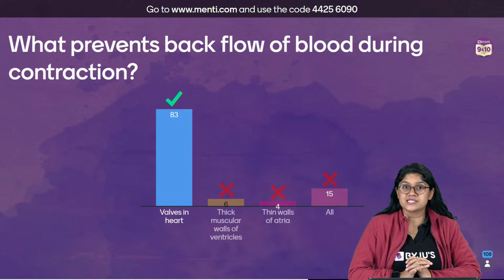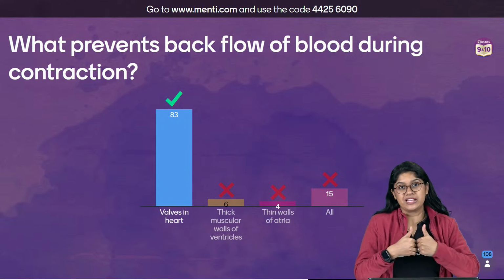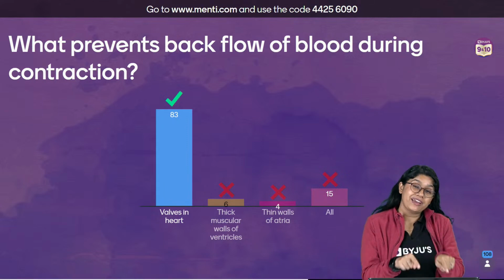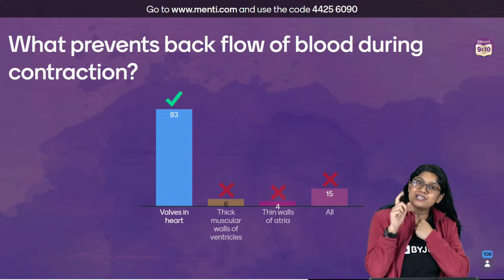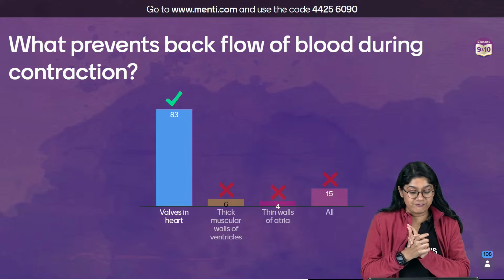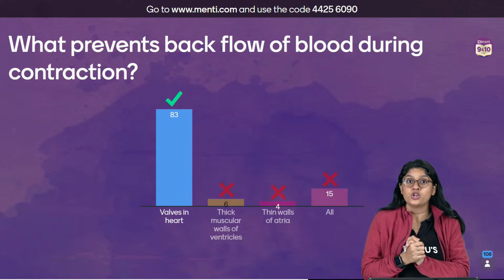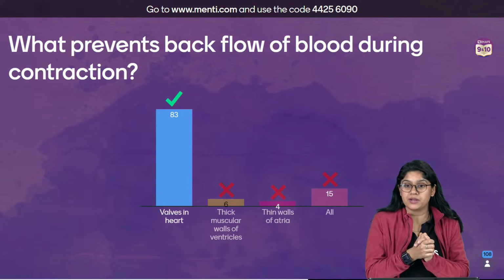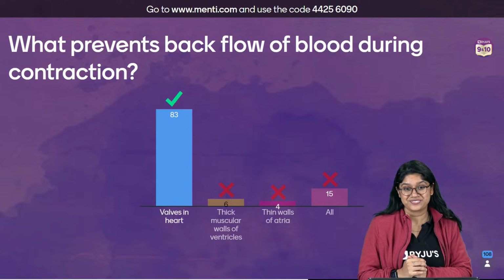If they had asked about veins, of course in veins also we have valves. But here they have mentioned contraction, so we know they're talking about the heart. Very good. So we have different valves in our heart that help prevent the backflow of the blood when there's contraction and relaxation in the heart.